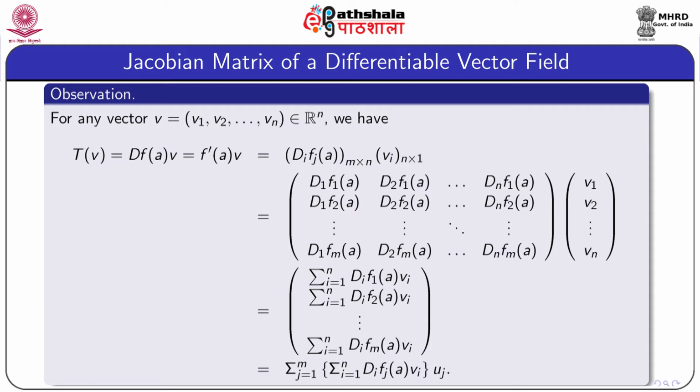So we have written down the matrices here, and after multiplication we find the first row as summation i equal to 1 to n Di f1A vi, the second row summation i equal to 1 to n Di f2A vi, continuing, the final one summation i equal to 1 to n Di fmA vi. That is, every row consists of only one element, so it is a matrix of size m by 1. In vector notation, this is represented as summation j equal to 1 to m of summation i equal to 1 to n Di fj vi uj.